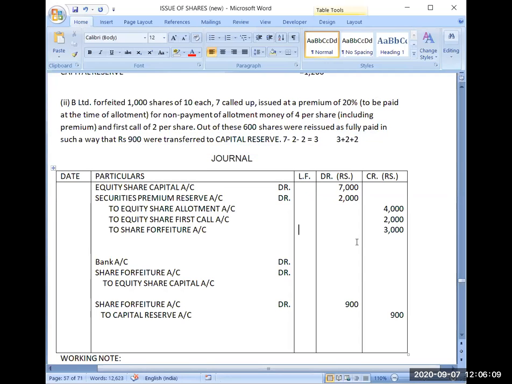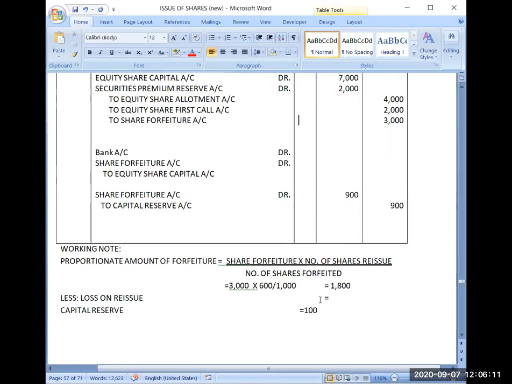So that's why I have transferred 900 to capital reserve. So capital reserve is 900. So it is after subtracting some amount from here, 900. So now you can calculate it. It should be 900. Yes, please. This point is clear.